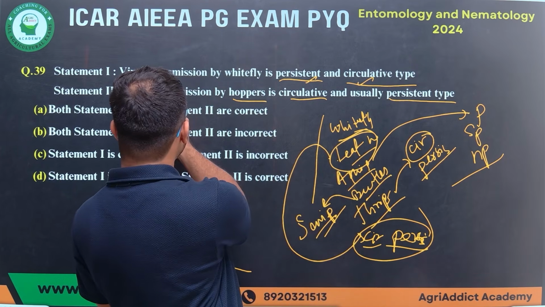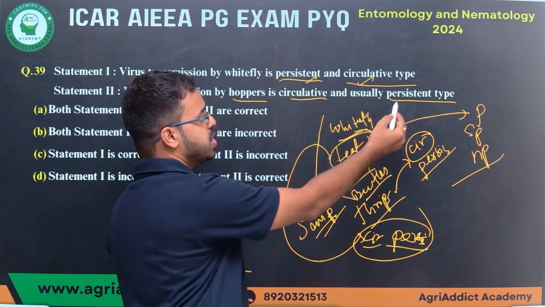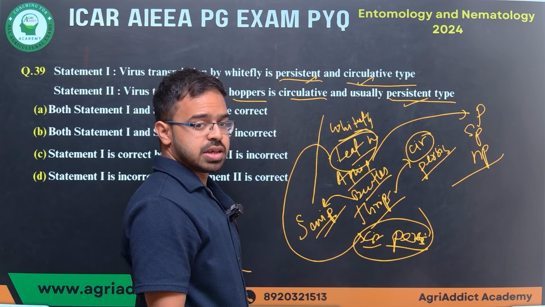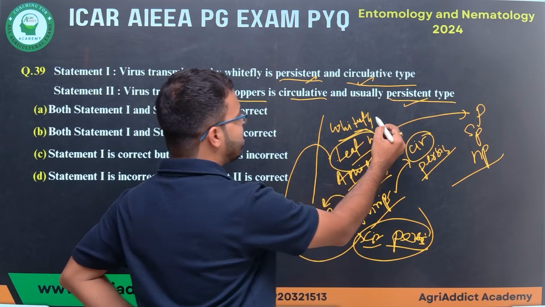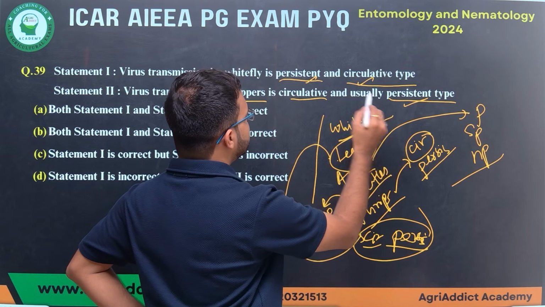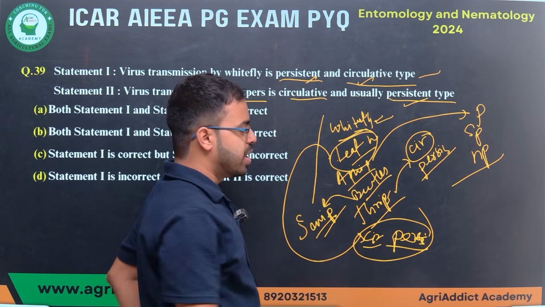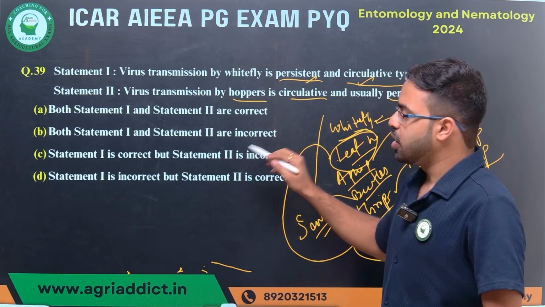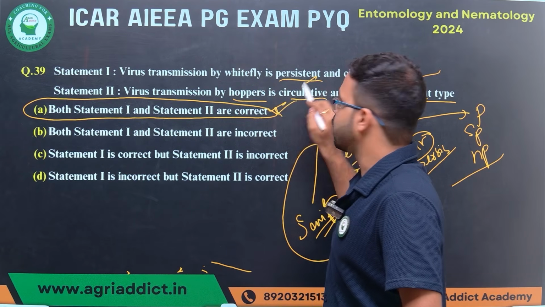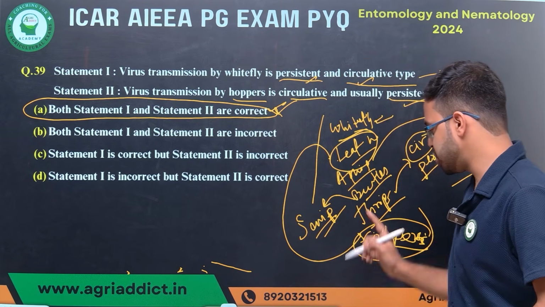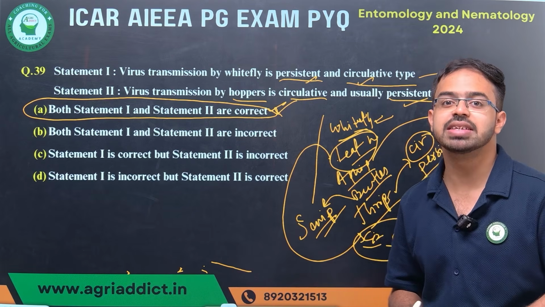So the second statement, that virus transmission by hoppers is circulative and persistent type, is fully correct. Now the first statement: whitefly transmission is also persistent as well as circulative type, so the first statement is also correct. That means in this question both statement 1 and statement 2 are correct. Just remember the different types of transmission shown by different groups of insects.